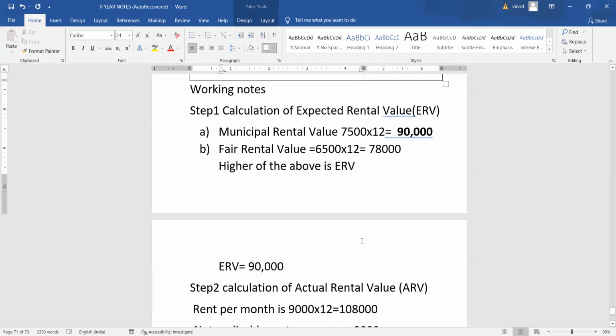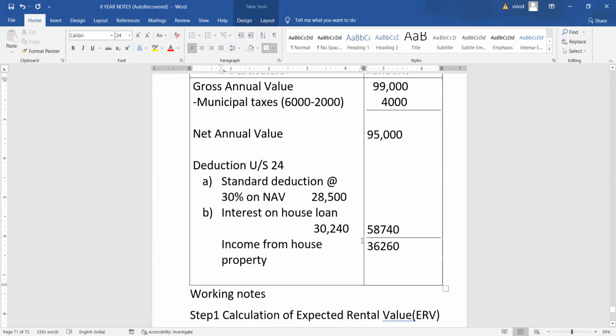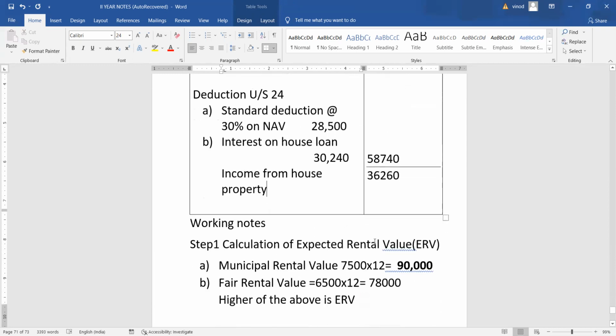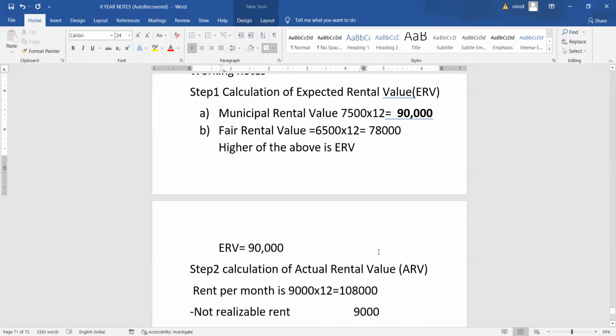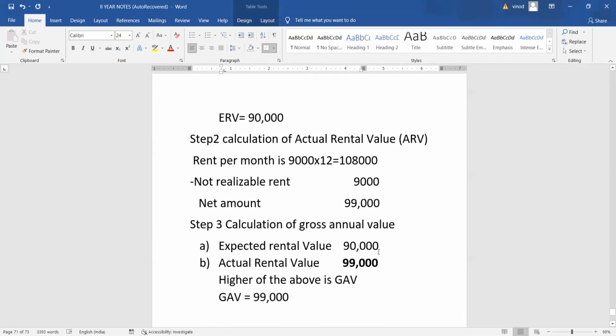So, try to understand, we should calculate income from house property after calculation of gross annual value. First, we should prepare a pro forma, then go to the working notes. We should calculate expected rental value in the first step. Then after, we should calculate actual rental value. Then we should calculate gross annual value.